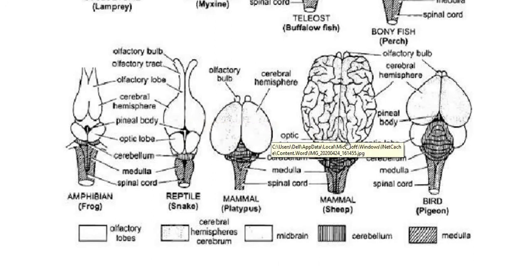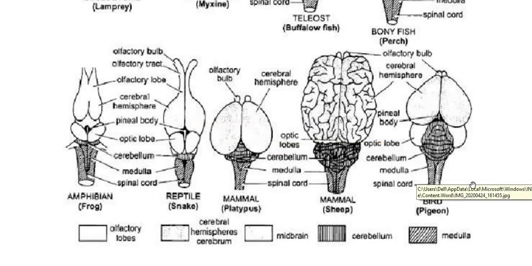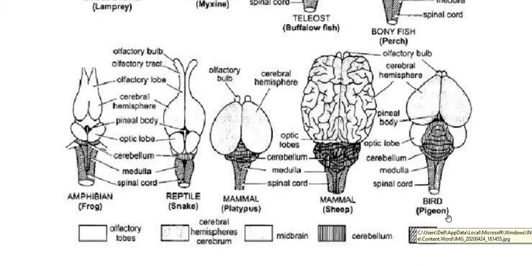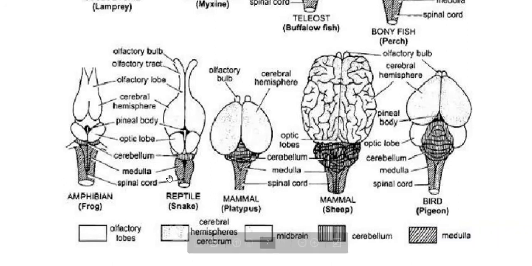So the next example we have to study is the brain of bird. Here at the last, what I am pointing, is the structure of the brain in case of bird, and the example mentioned here is pigeon. So the brain in case of pigeon is proportionately larger than that of the reptile.